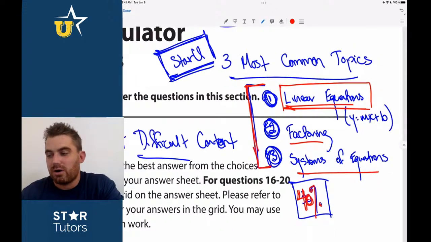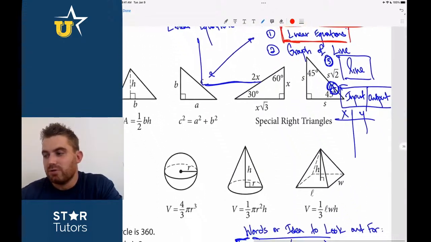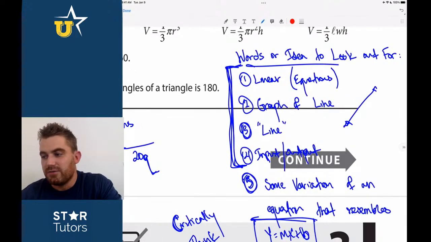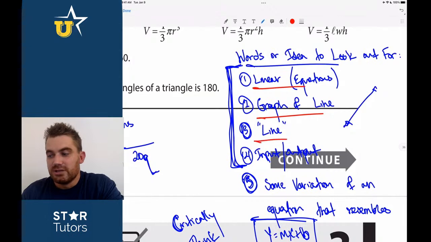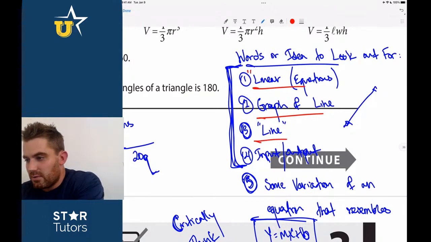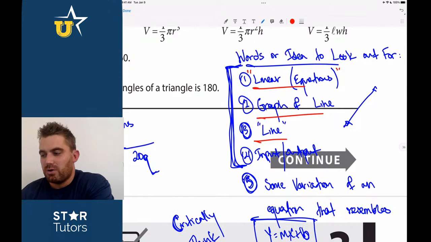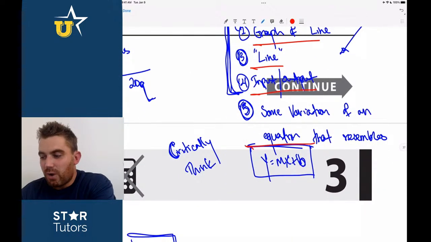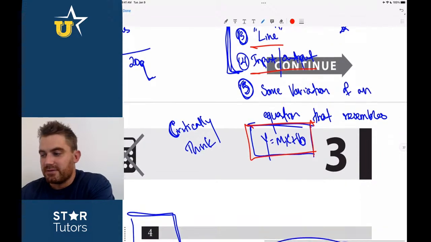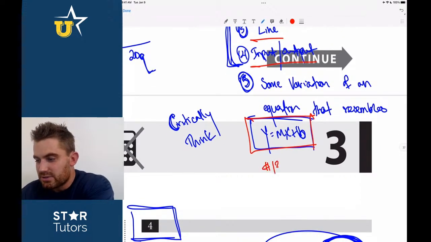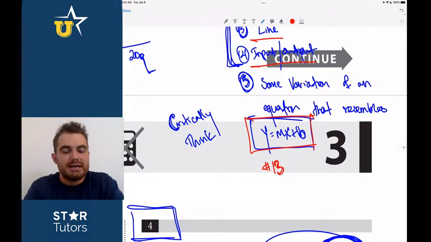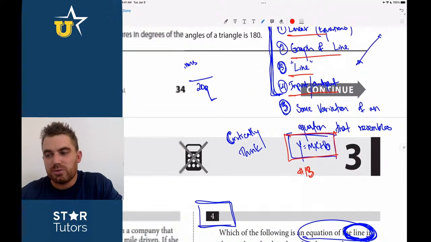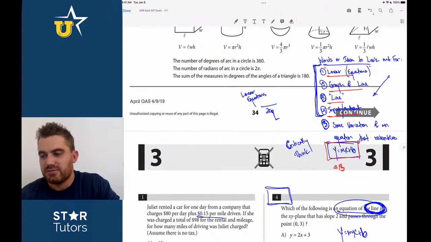And if you follow our guide that we just went through, and you look for one of these 5 things: if you see the word linear, if you see a graph of a line, if you see the word line, these are all words in the quotes, if you see an input-output table, or if you see some variation of y equals mx plus b, and you are looking out for it. This is a great example: number 13 on the April 2019 SAT Math No Calculator section. You will be absolutely amazed that if you just start with linear equations, how many questions you can actually find.